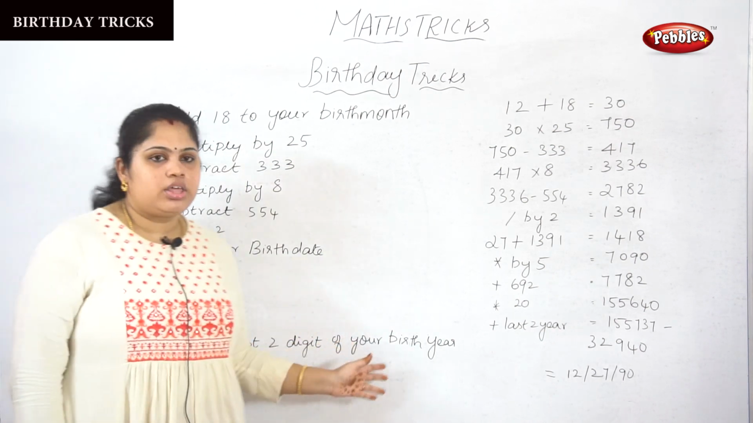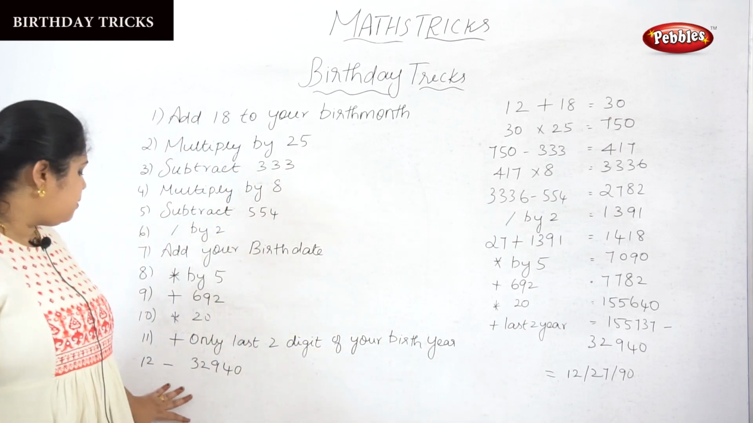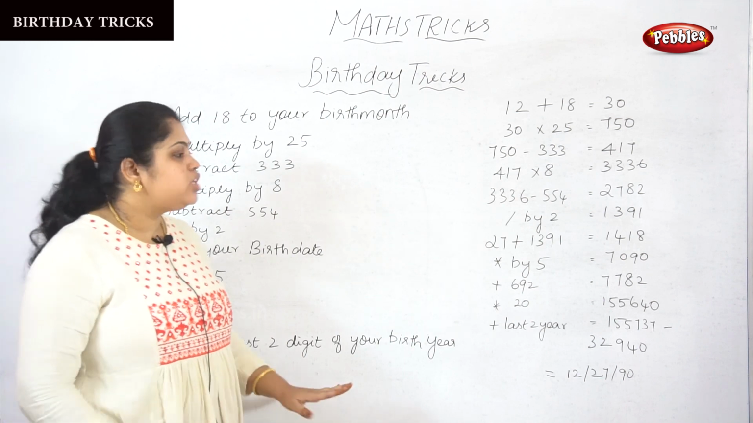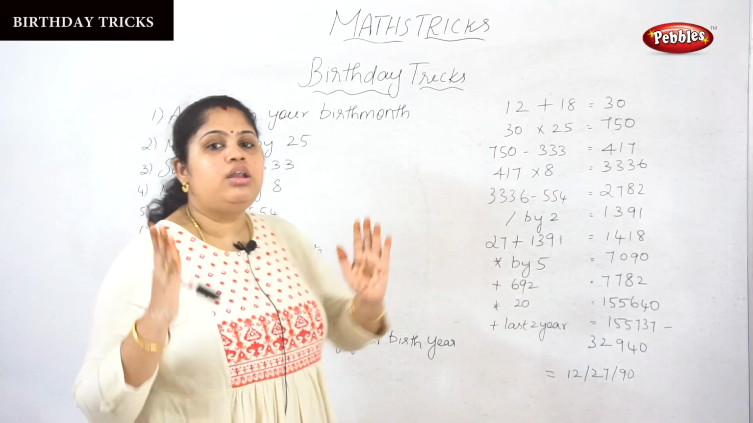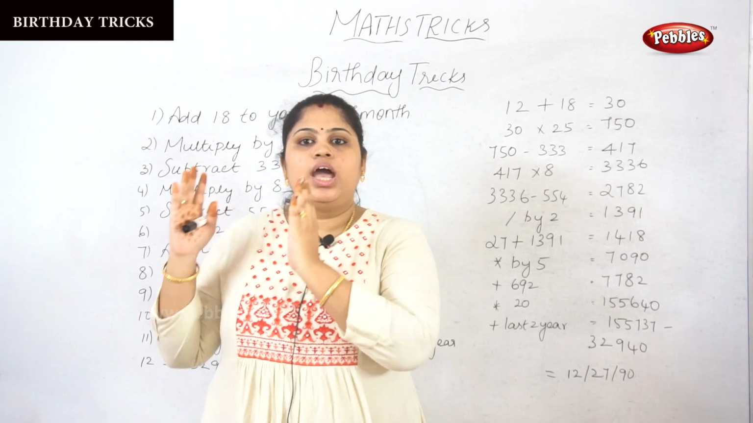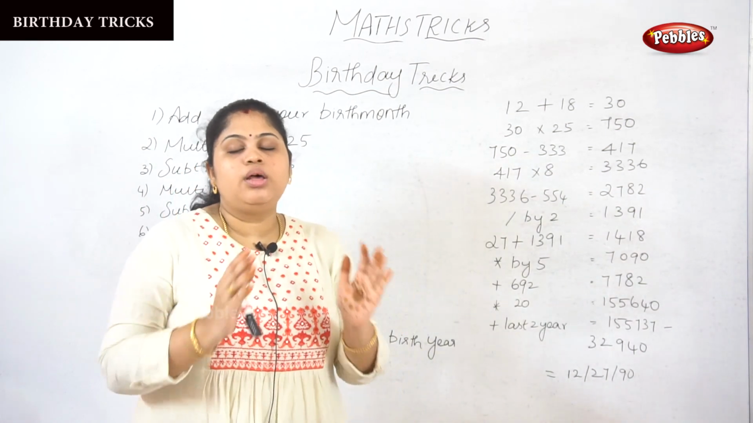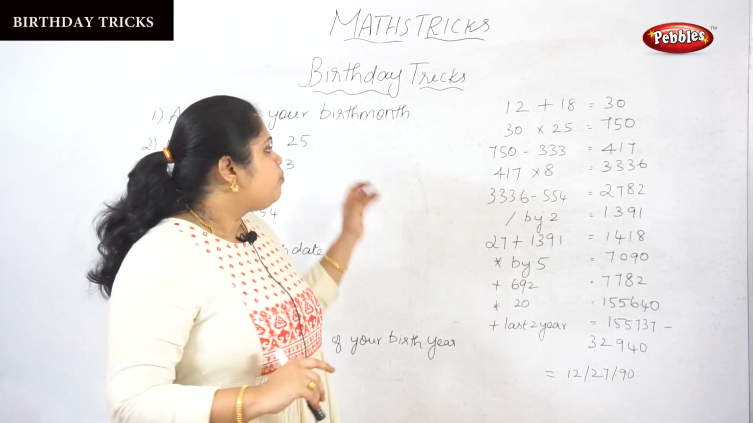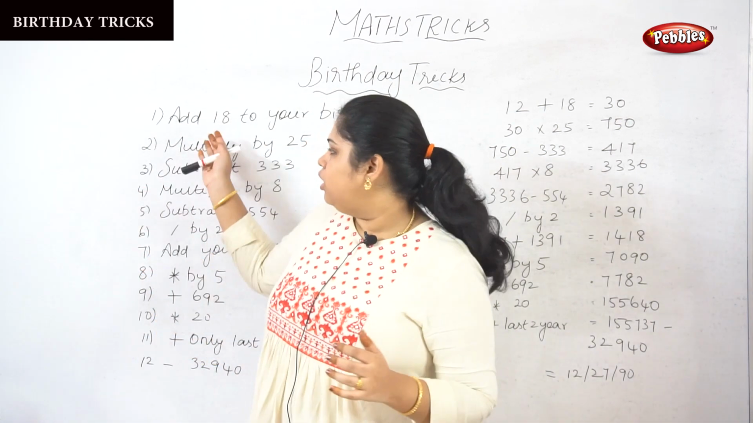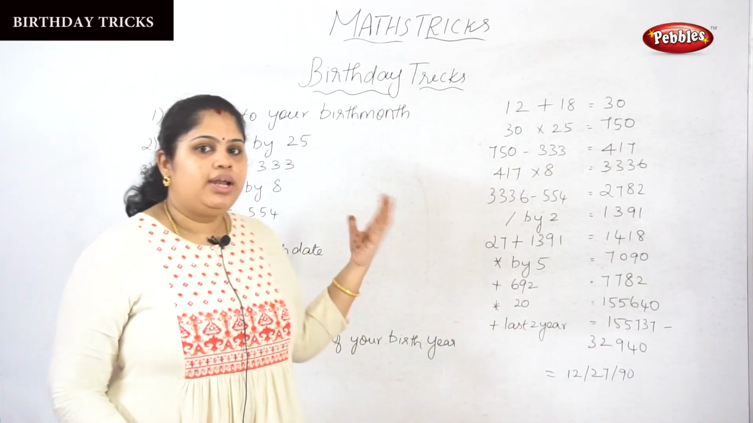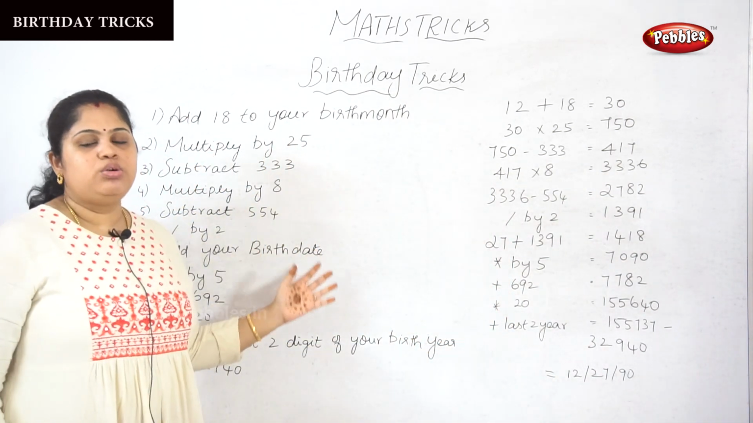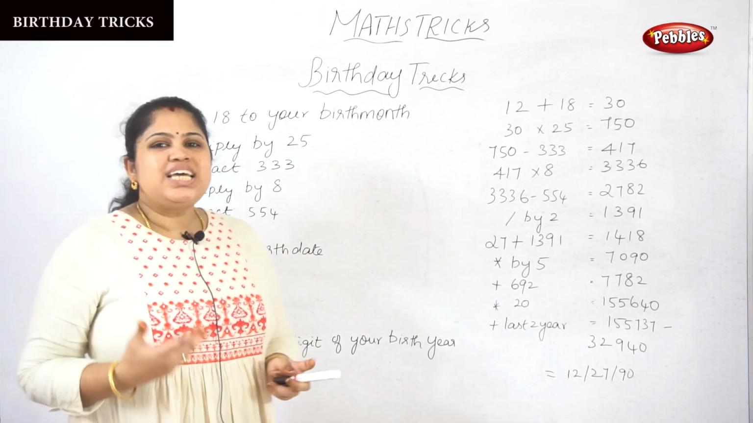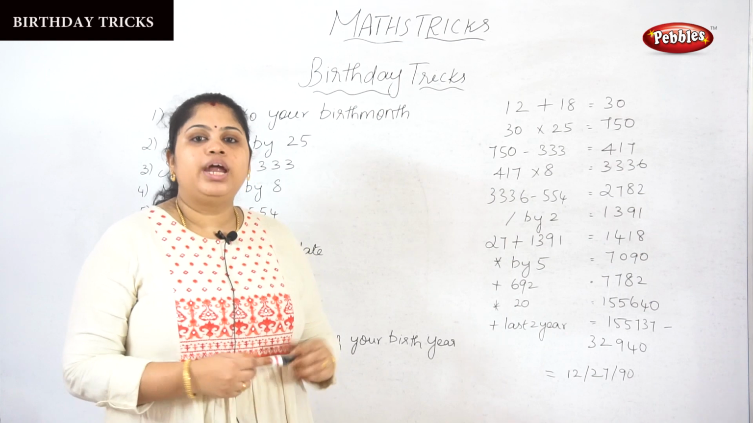Next, after calculating everything, you should subtract it from 32,940. Then you will reach the proper month, date and year. You get the proper date of birth format. I've just told you the procedure: add, multiply by 2, divide by 2, and get the birthday date.